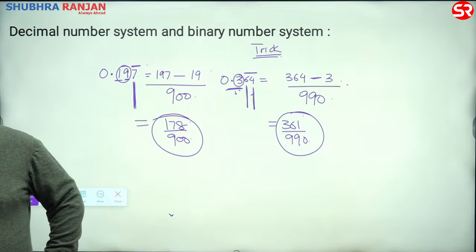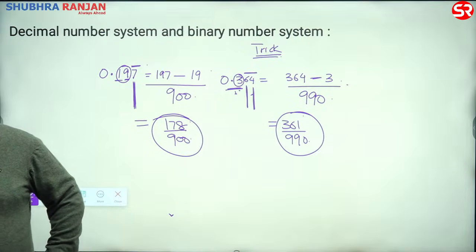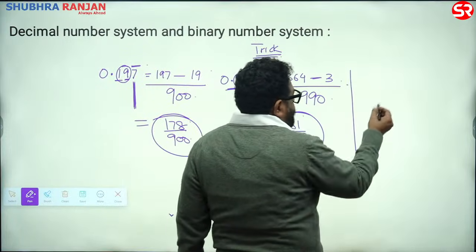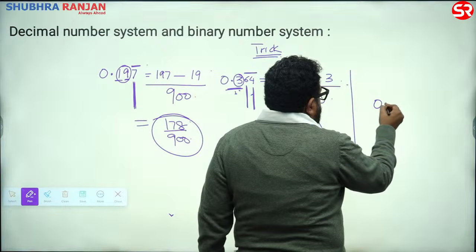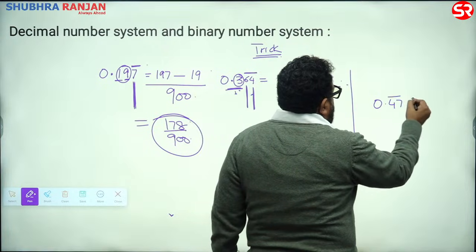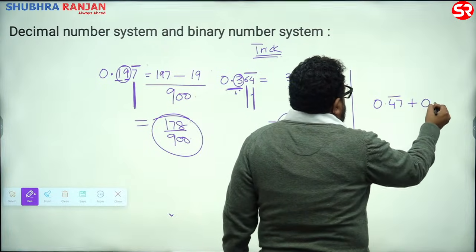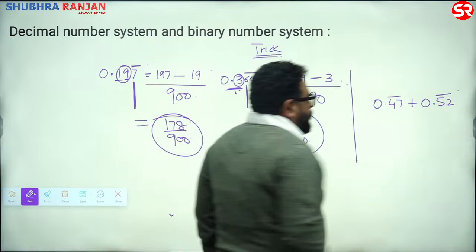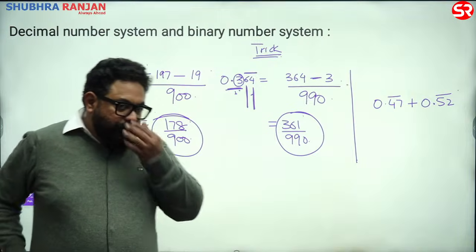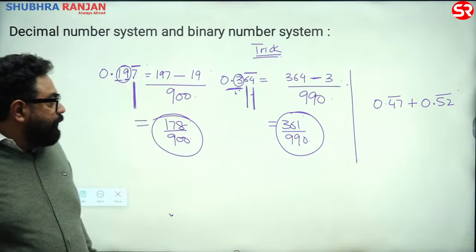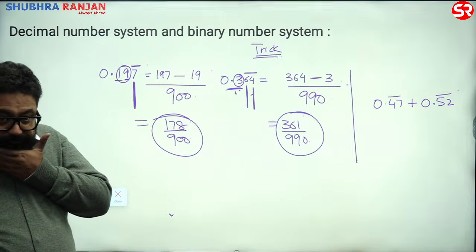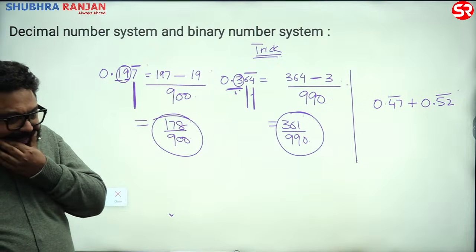ठीक है guys, is it okay? Okay. What do you say of this? 0.77 bar plus 0.52 bar. What is this? 47 bar plus 52 bar. करो. ठीक है.